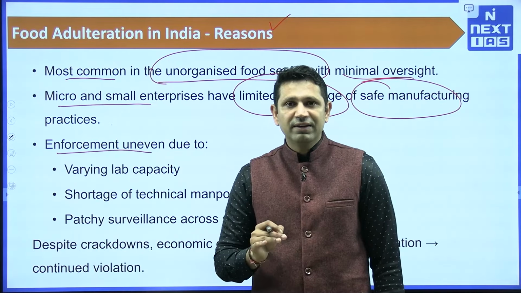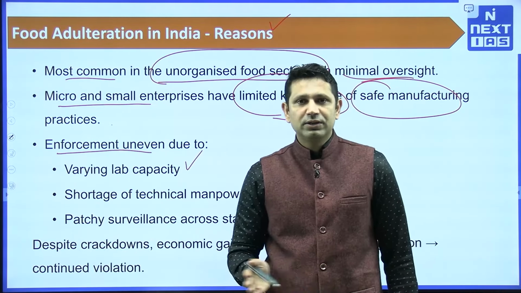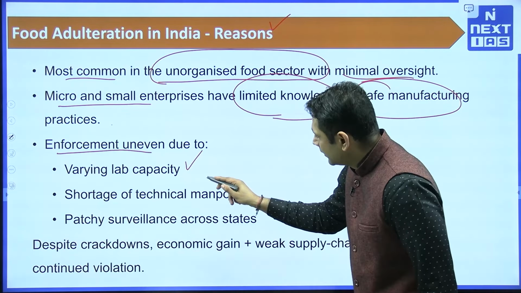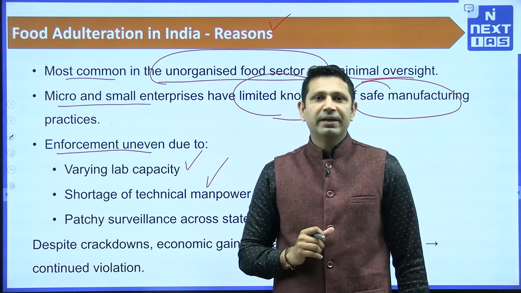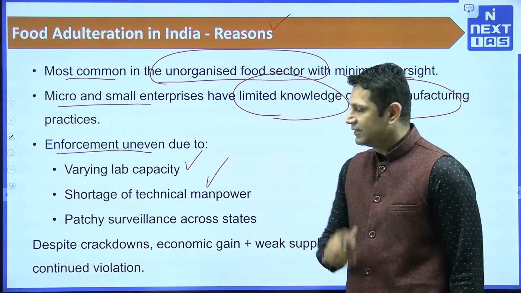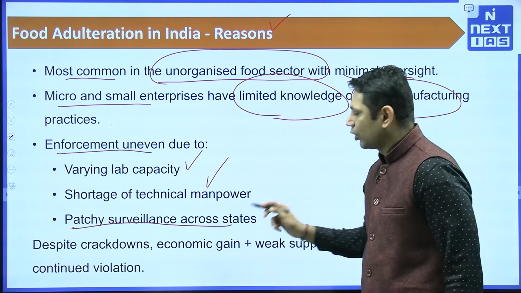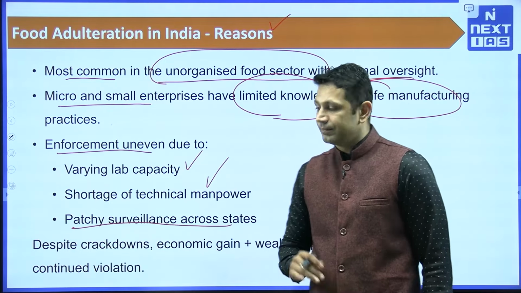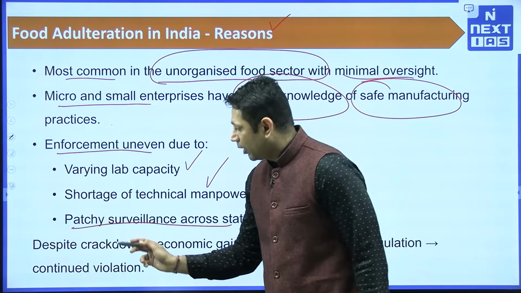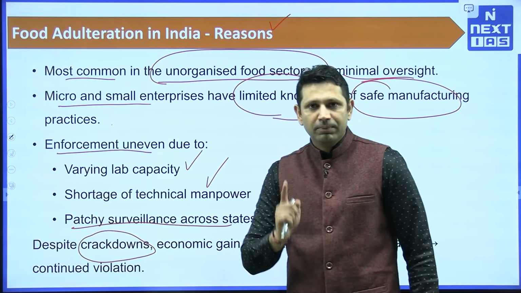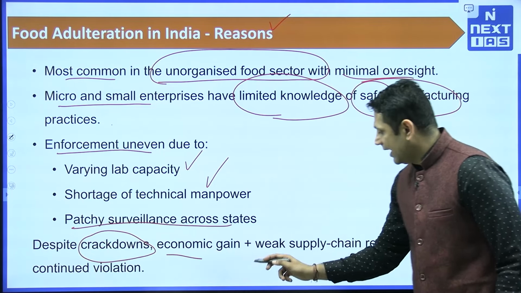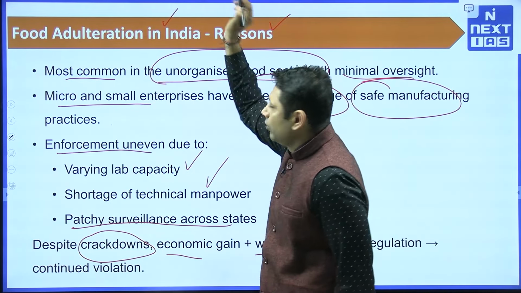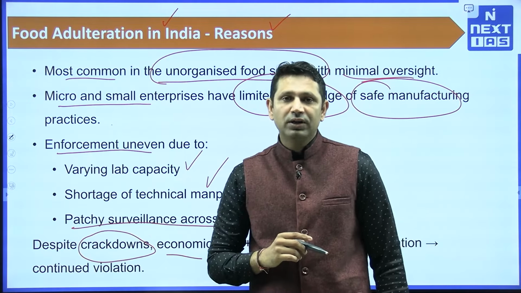It is uneven. Uneven कैसे है? There is varying lab capacity. हो सकता है किसी state के अंदर labs are good and in some states and cities the labs are absent. Then there is a shortage of technical staff who are going to test them. Then there is patchy surveillance across the states. The surveillance is also not very deep. It is very superficial. So what is the problem? The problem is that crackdowns have been there, but the economic gain as well as the weak supply chain regulation, that is the reason why we are having adulterants in our food.